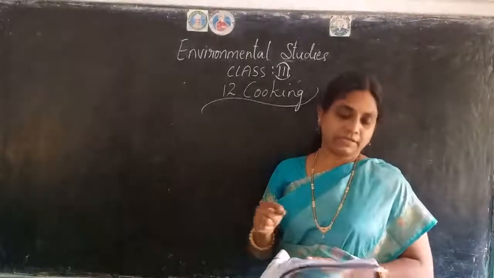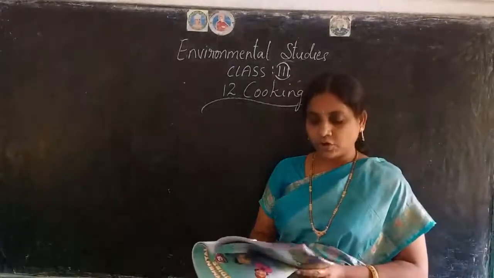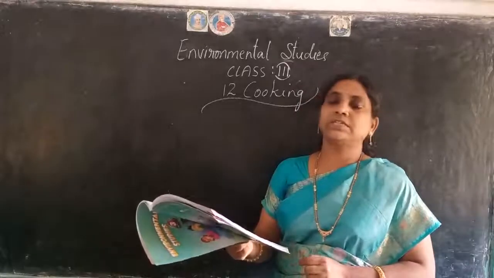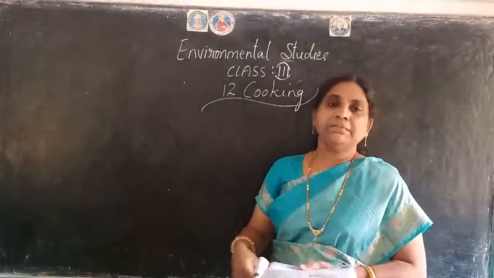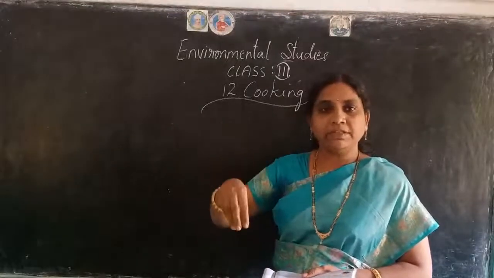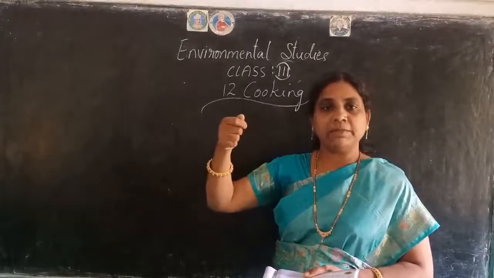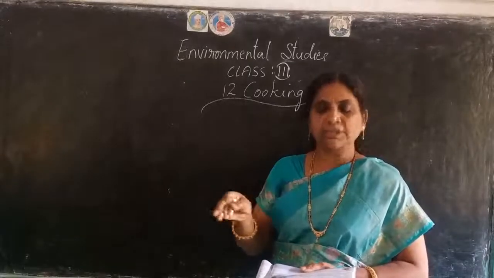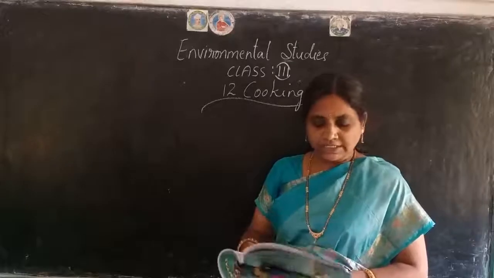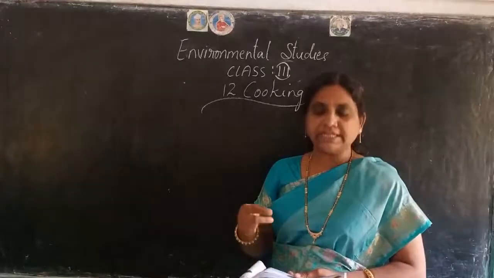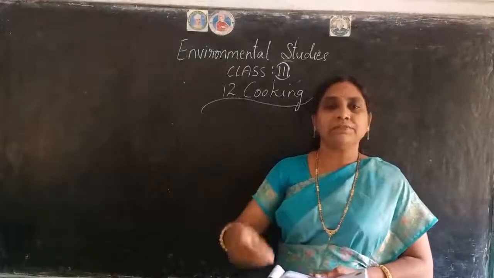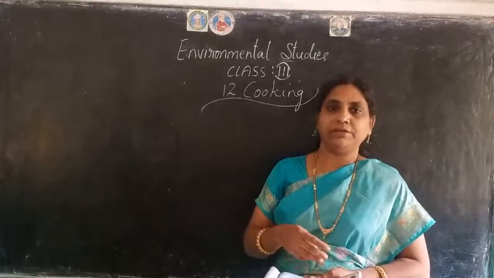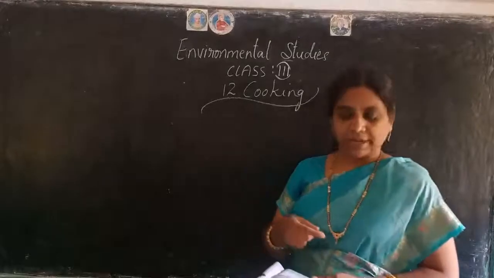Now, frying. Frying means to cook in hot oil. When only a small amount of oil is used, it is called shallow frying. First of all, frying means what? Most of the food will be dipped in the oil. They will take it out, and when only some oil is used, that is called shallow frying. When the oil completely covers the food while cooking, it is deep frying. Chips and french fries are deep fried. So that is what is called frying.